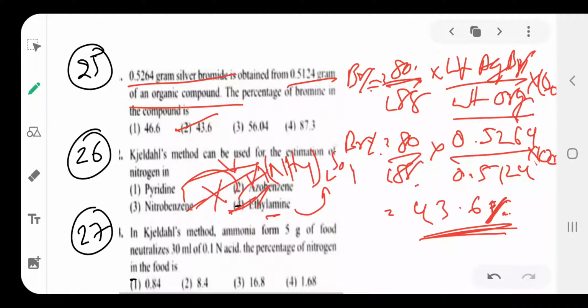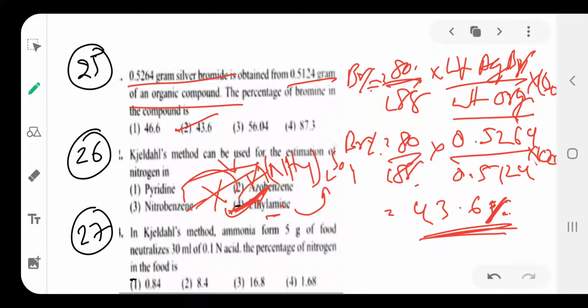Only ethylamine nitrogen is converted into ammonium sulfate, so only it can be estimated by the Kjeldahl method. In the remaining three compounds nitrogen cannot be estimated by this method.